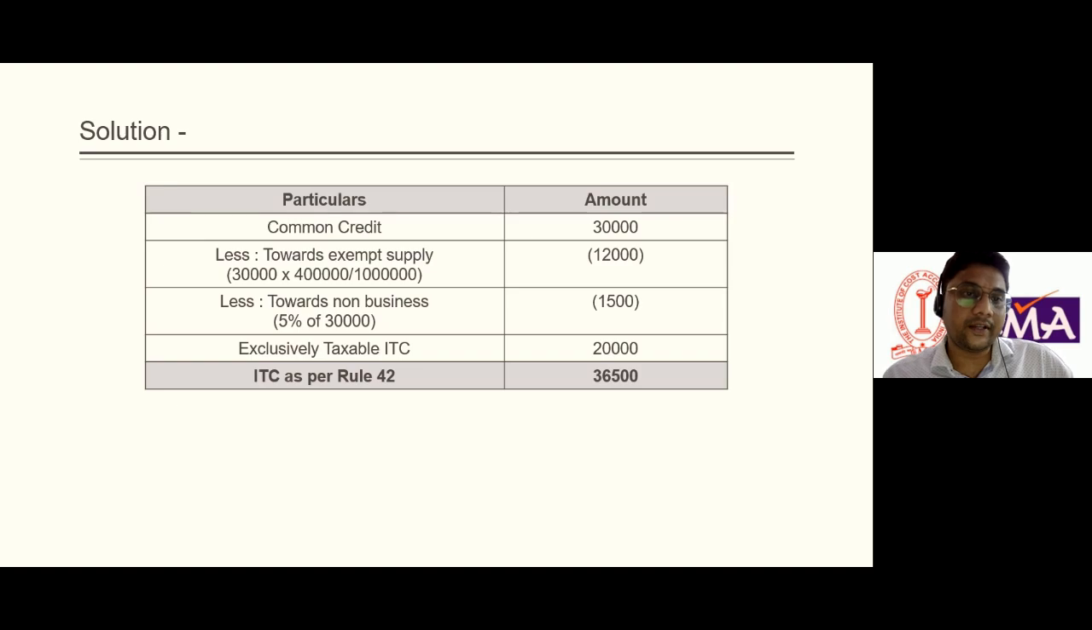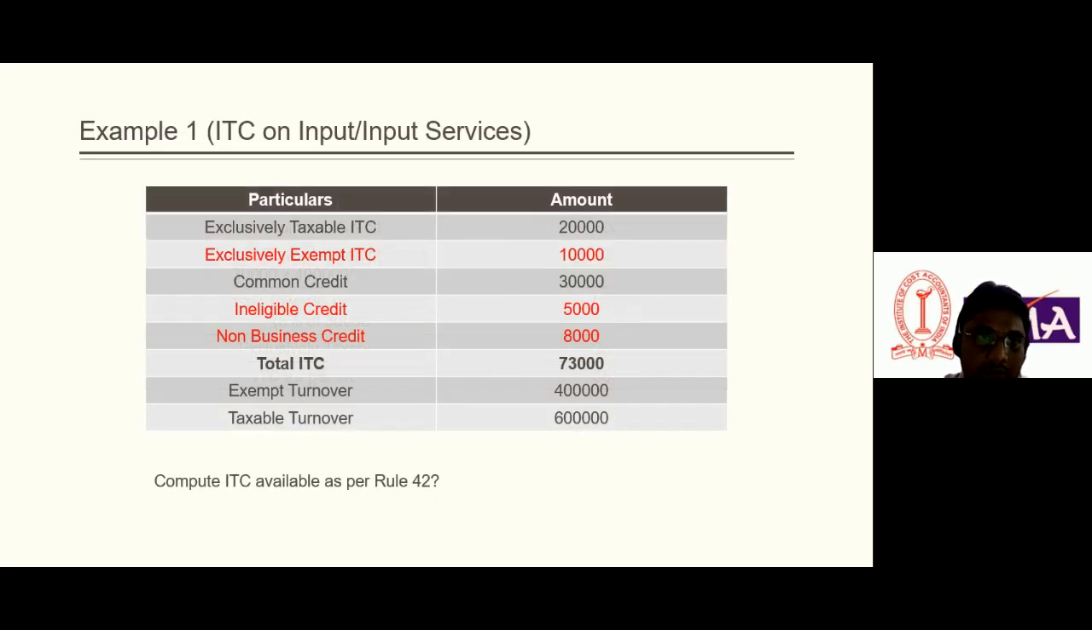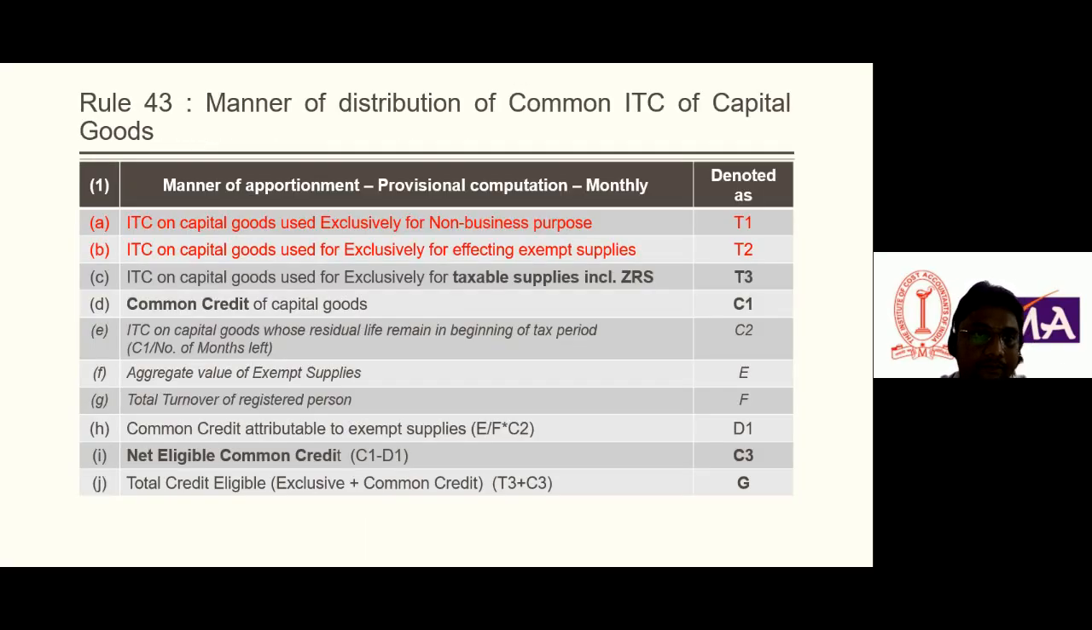How much do we need to deduct from the common credit attributable to the exempt supply? It is specifically mentioned that we need to deduct it from the common credit. We also need to deduct the 5% which relates to non-business purposes, and after that we will add back the taxable ITC which is exclusively used for input and input services. So in that case, ITC as per rule 42 is 36,500. So this is the example of rule 42.